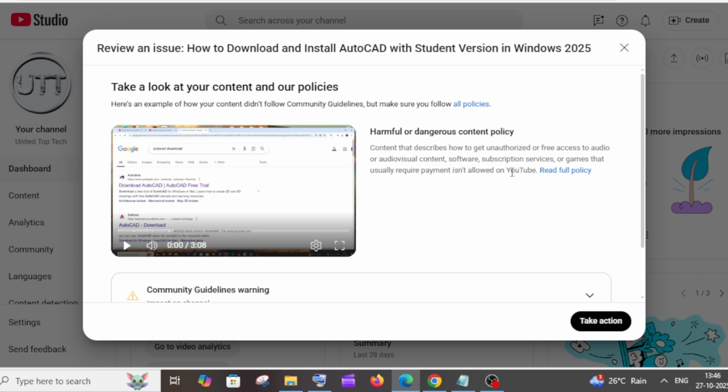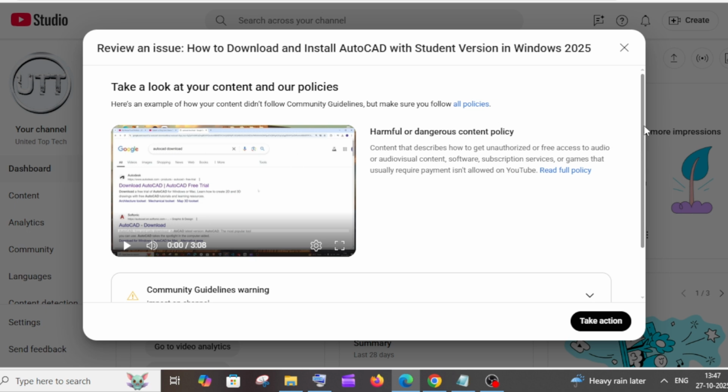So the fact is this particular software is a paid software, but it is free for students. Basically, if you have a student ID, you can download this software for free if you submit the necessary proofs like your ID card and stuff. And that's what I have shown in this video. I only used the official website, AutoCAD, and I just submitted everything. I never showed any pirated or third party stuff.